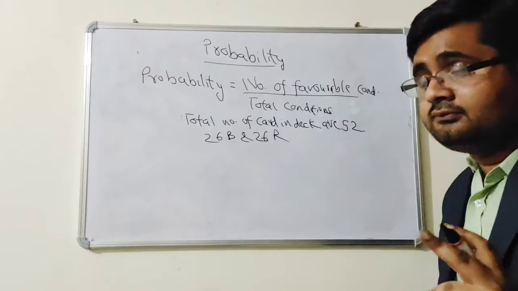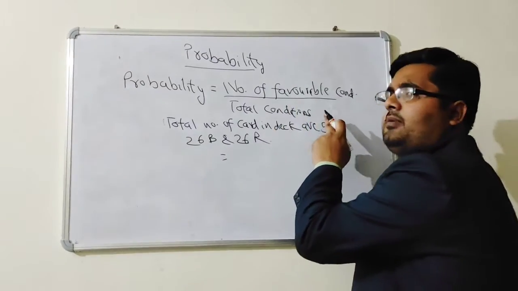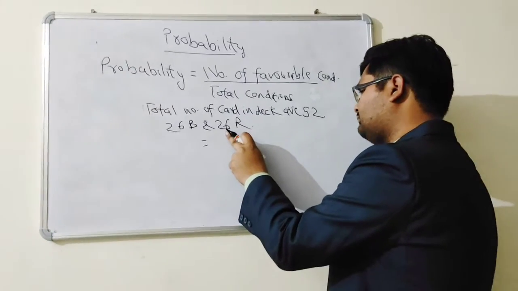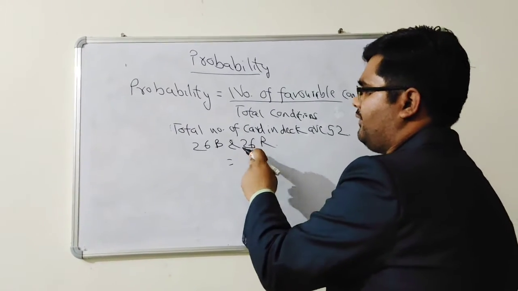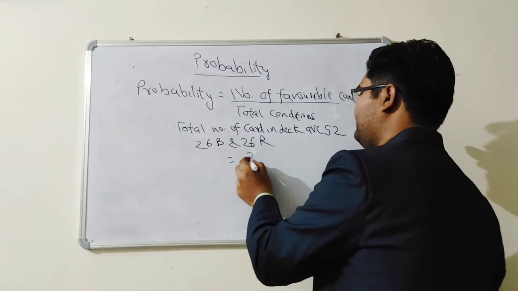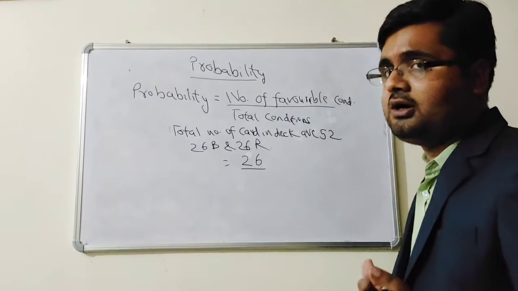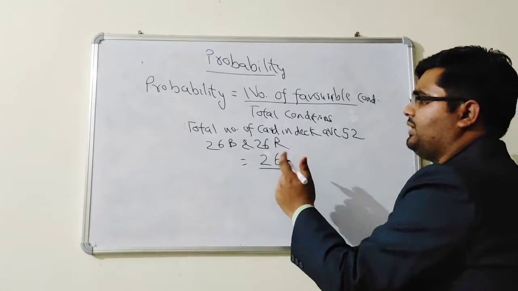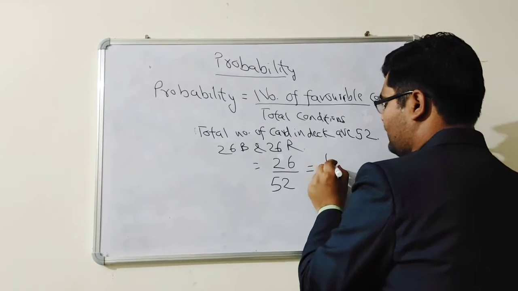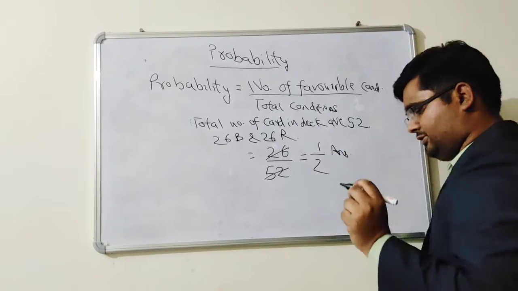So the formula is number of favorable condition. Out of these 26, any card that comes is a red card. So your favorable conditions are 26, upon total condition. Total condition is 52 cards, so it becomes 1 upon 2. That is your answer.